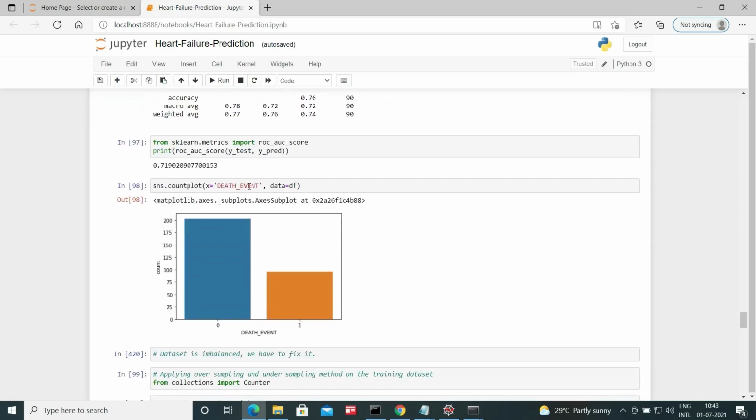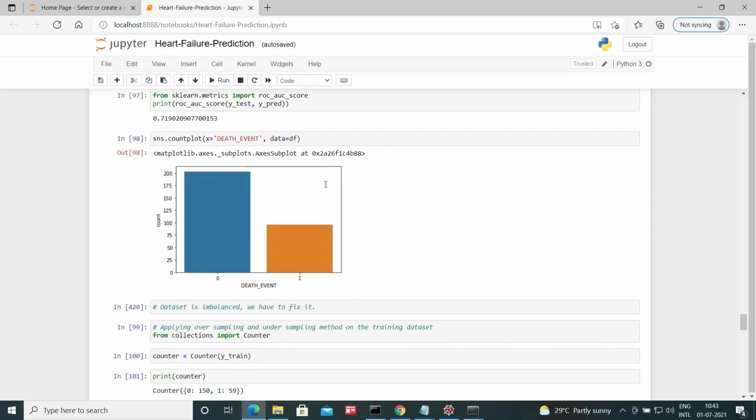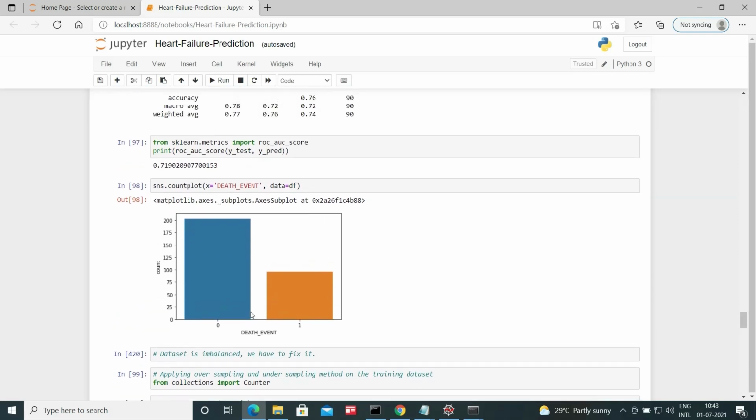Then what we did, we just plotted this death event. As you can see, there are two classes, 0, 1, binary. 1 means this person is likely to die due to heart failure, and 0 means this person is unlikely to die due to heart failure.